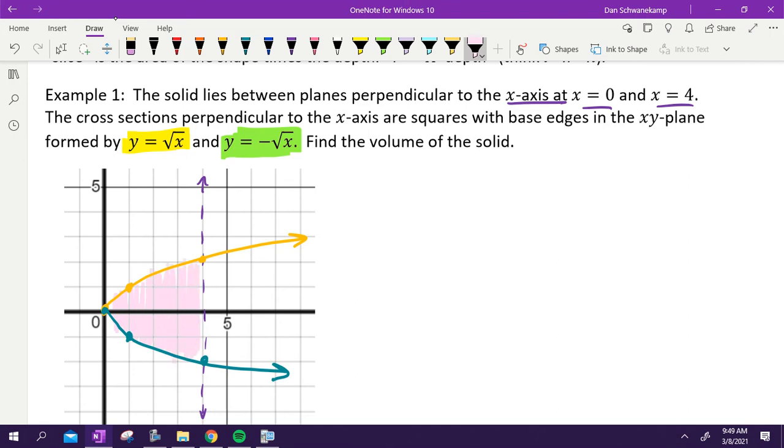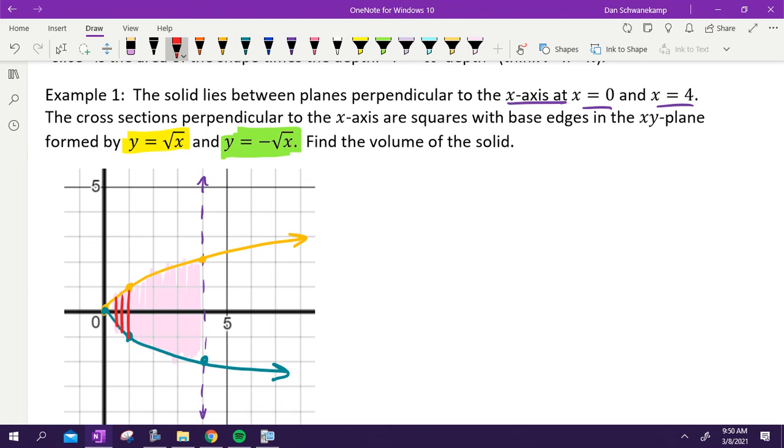We are drawing perpendicular to the x-axis. Show me with your arm. What does perpendicular to the x-axis look like? This is perpendicular to the x-axis. So we are drawing lines this way. Okay? So we're drawing lines that way, and it's going to make a square. Okay? It's going to make a square.